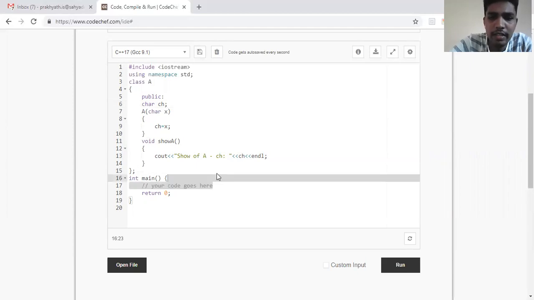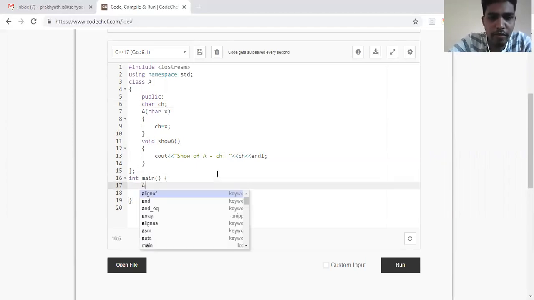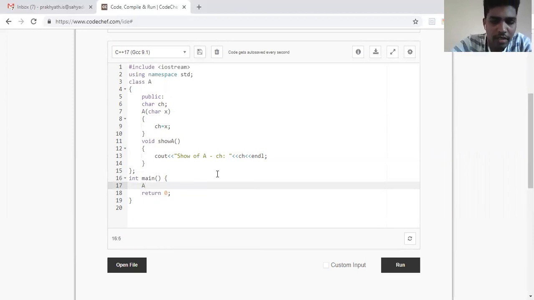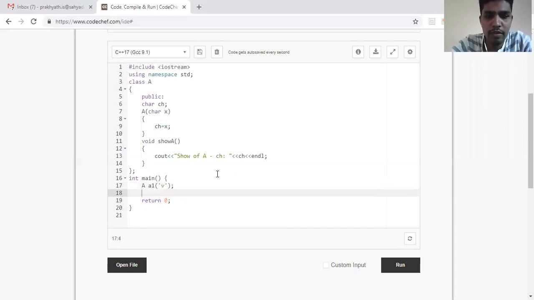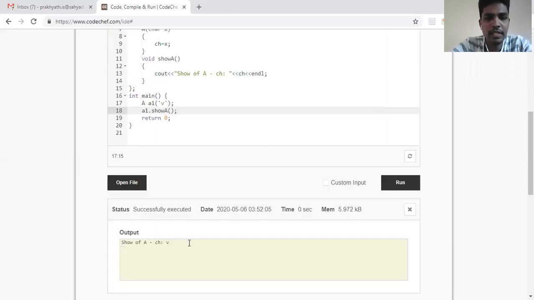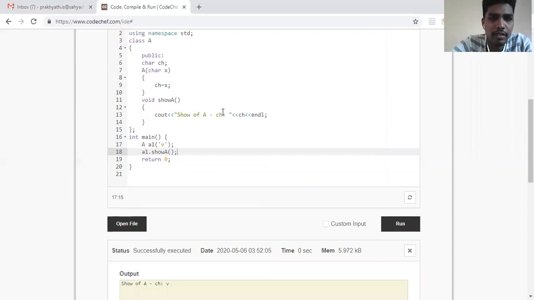So how do I create the object of a class? I'll write the name of the class, so A1 is an object of the class. I have to pass a character, so let me pass the character V. Then to show the value, I'll call A1.showA. So we'll run this. Successfully I've got my answer: the value of that particular CH is V.